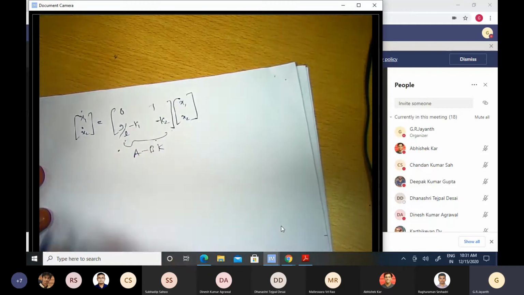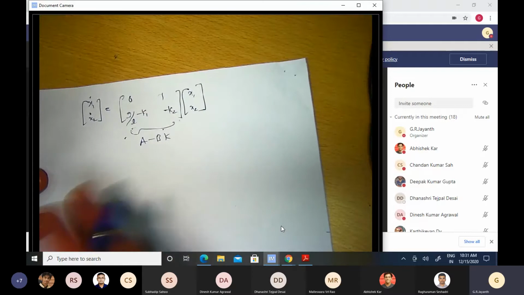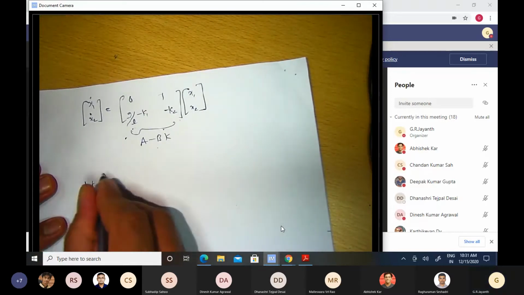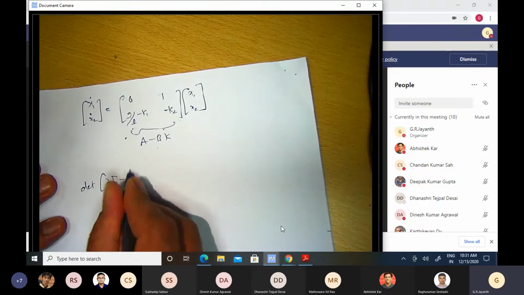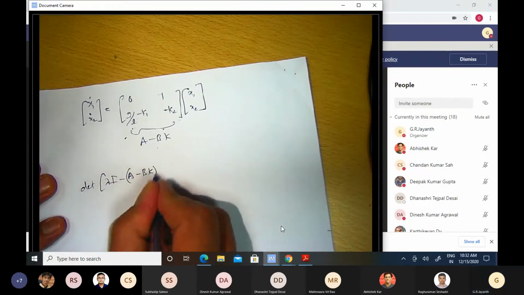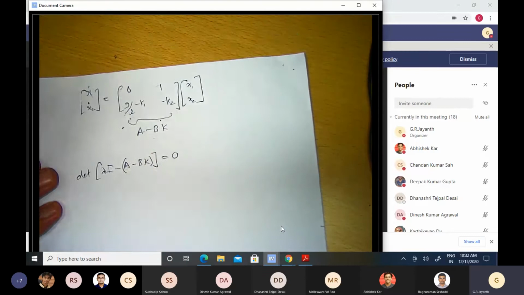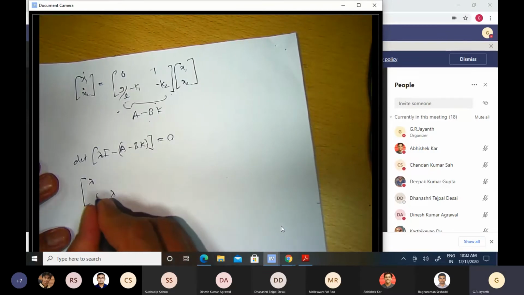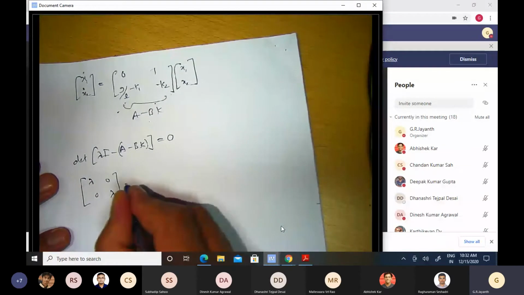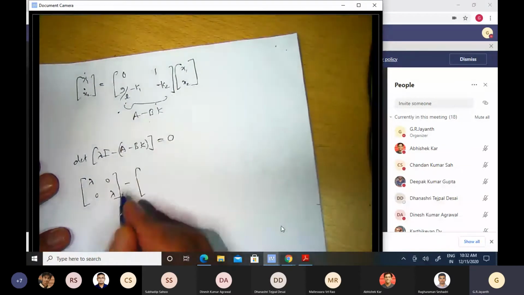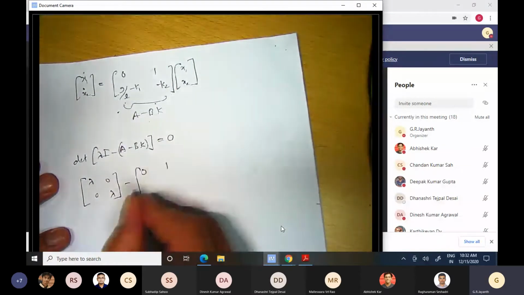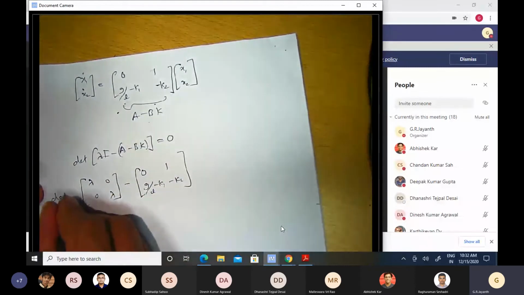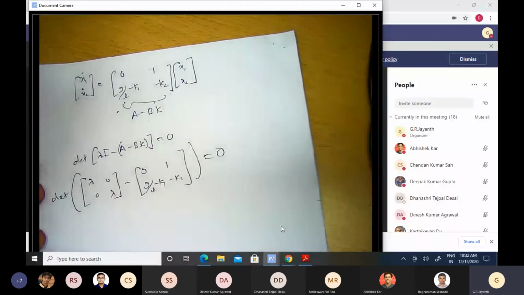So how do I find the characteristic equation? I take the determinant of lambda I minus this matrix A minus BK, equal to 0. Lambda I is a diagonal matrix with entries lambda, minus this matrix A minus BK, which is [0, 1; G by L minus K1, minus K2]. The determinant of this whole thing has to be equal to 0.